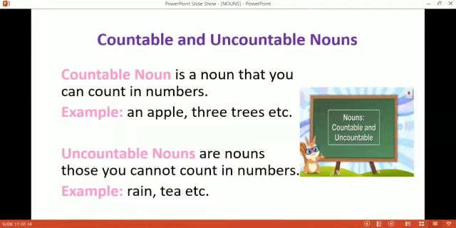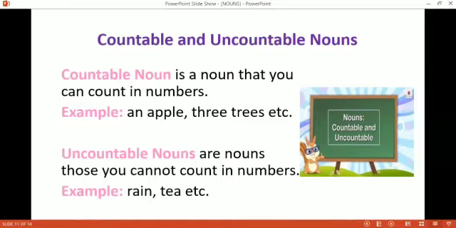Okay, children. Now I'll explain for you the countable and uncountable nouns. What are the countable nouns and what are the uncountable nouns? First, I will explain the countable noun. Okay, students, the countable noun is a noun that you can count in numbers. The word countable can make you clear that countable means the things, the noun that you can count is called countable.